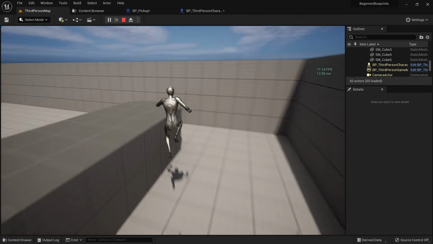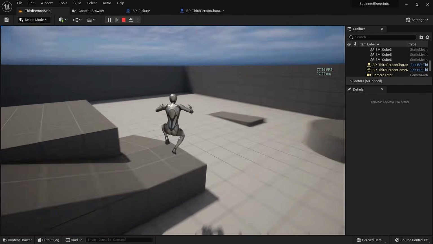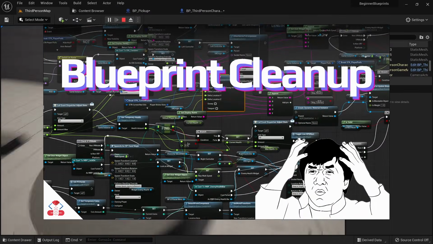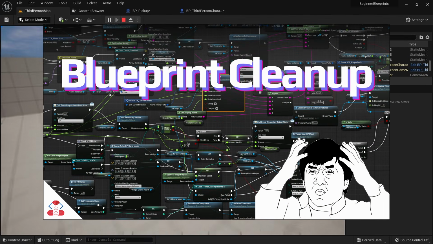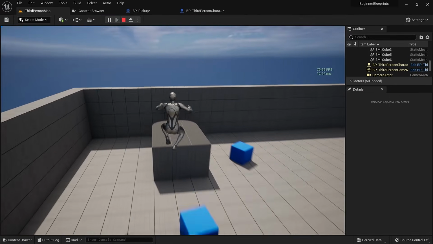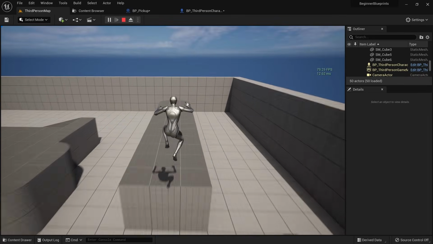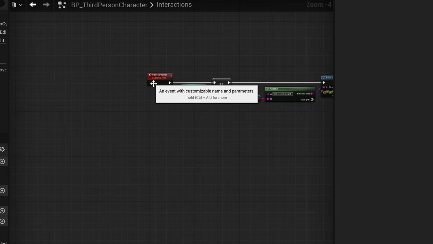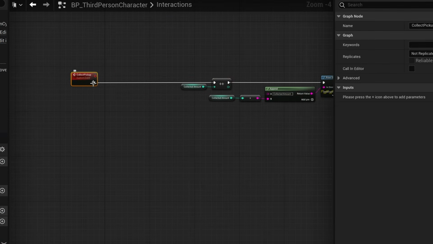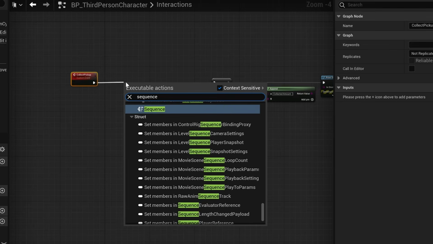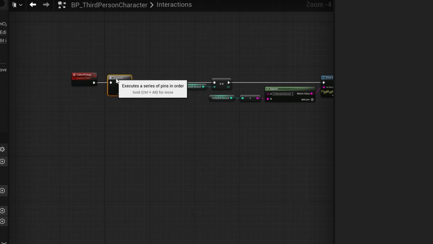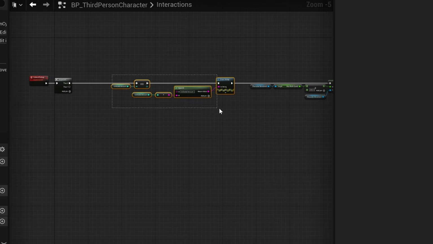But our blueprints are starting to become somewhat unorganized and hard to understand. I actually made a full video prior with 15 tips on how to keep your blueprints clean and organized, so you can check that out later and dive deeper into that topic. But for now, let's just add a sequence node to prevent our node flow from being as horizontal as it is right now. The sequence node will just call everything that is connected to it in order and will allow us to rearrange our nodes to be more vertical.